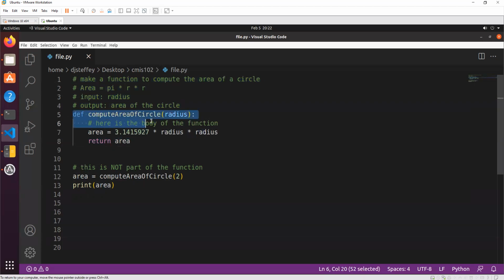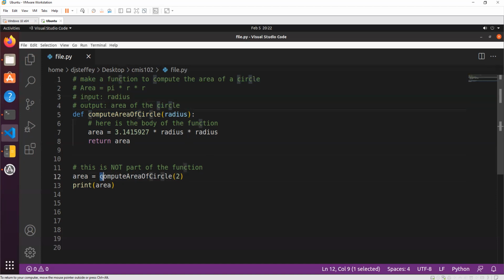It sees this and knows it is a function. And so it records that information, but it doesn't actually execute this code yet. It does not execute this code until you call the function. And just like we did with print, we call the function by using the name of the function, using the open and close parentheses, and then giving the function whatever input it needs to know in order to properly operate. It needs to know the radius, and we can see that by looking at the function. Oh, this is the name of the function, and it takes one argument, and it's the radius.